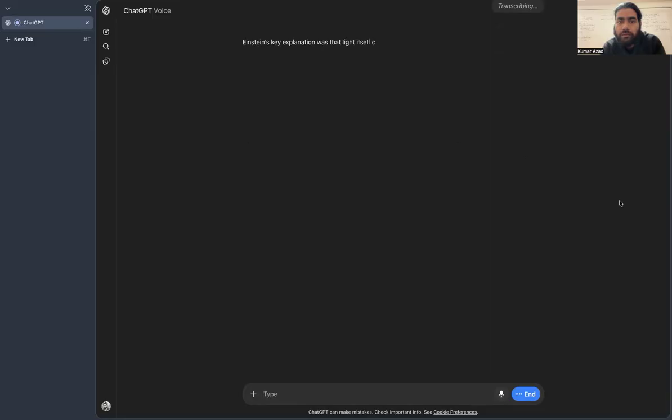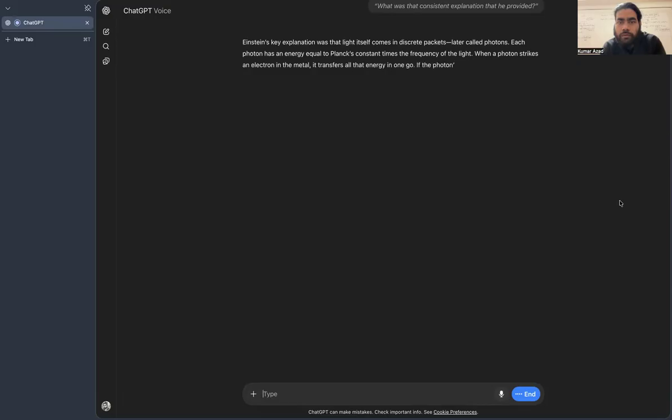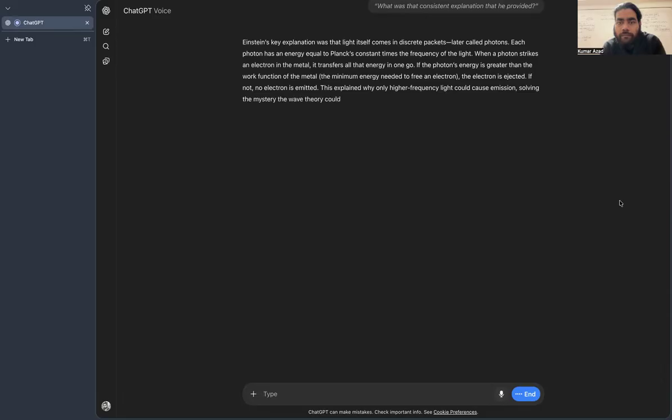Einstein's key explanation was that light itself comes in discrete packets, later called photons. Each photon has an energy equal to Planck's constant times the frequency of the light. When a photon strikes an electron in the metal, it transfers all that energy in one go. If the photon's energy is greater than the work function of the metal, the minimum energy needed to free an electron, the electron is ejected. If not, no electron is emitted. This explained why only higher frequency light could cause emission, solving the mystery the wave theory couldn't.